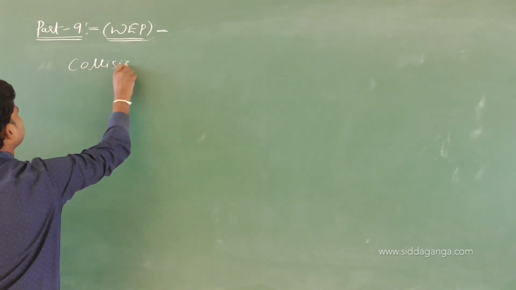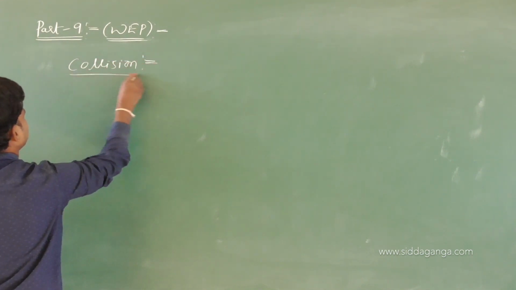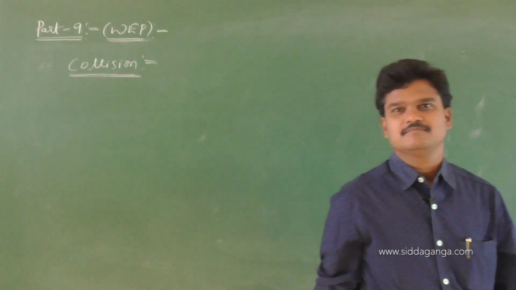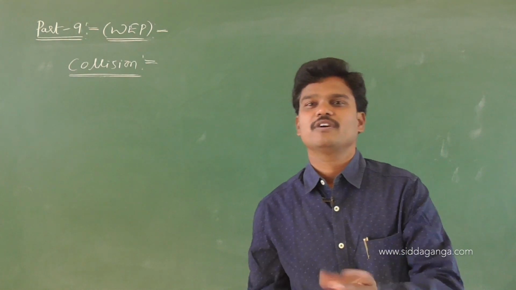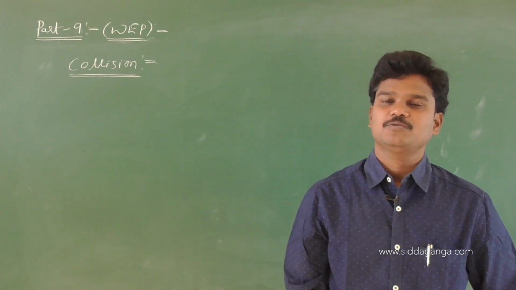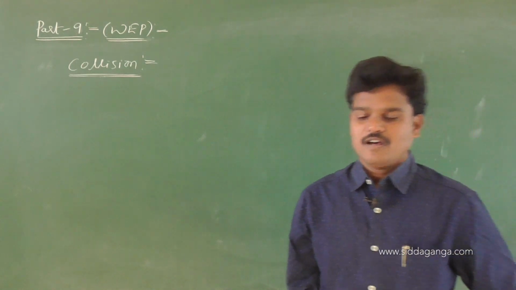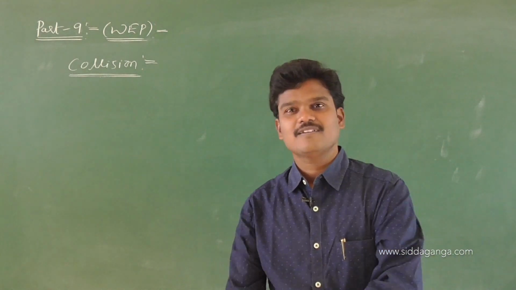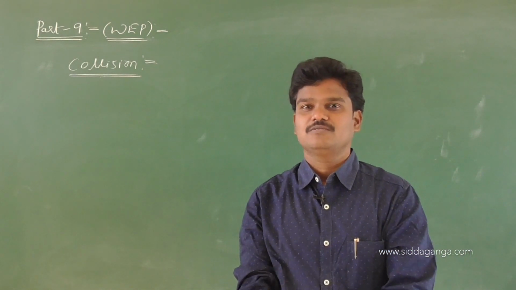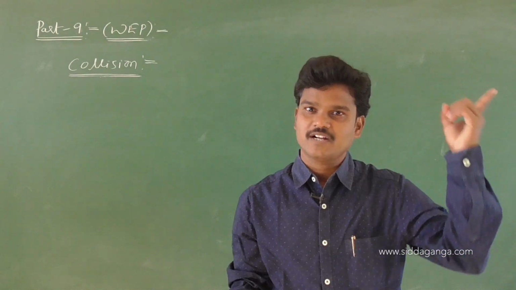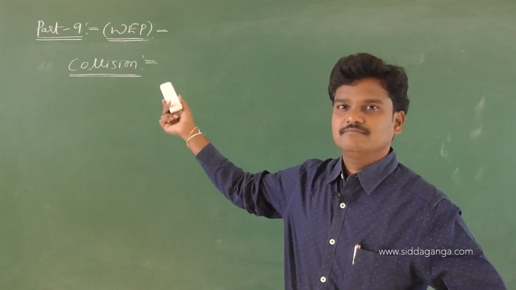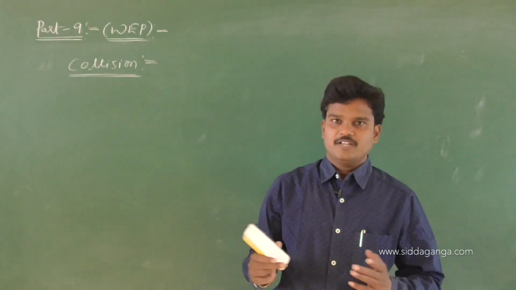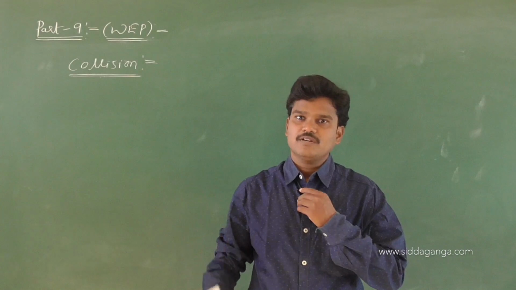Collisions is a very easy topic in the overall first PUC. Very easy, we can digest it easily. Students will generally enjoy it a lot. In first PUC overall, collisions are very easy, and most students feel the next chapter, systems of particles and rotatory motion, is tough. Generally students feel systems of particles and rotatory motion is tough, and this is a very easy topic. So let me give all the things related to collision.